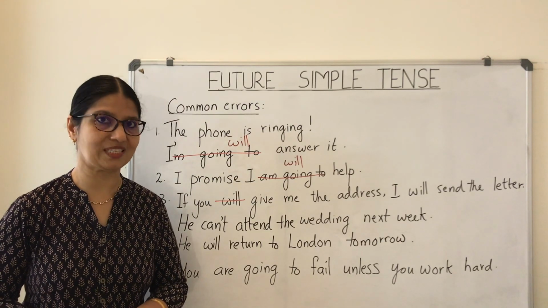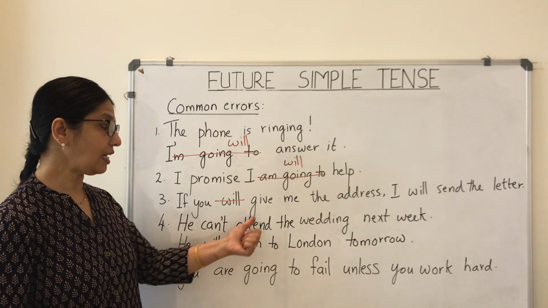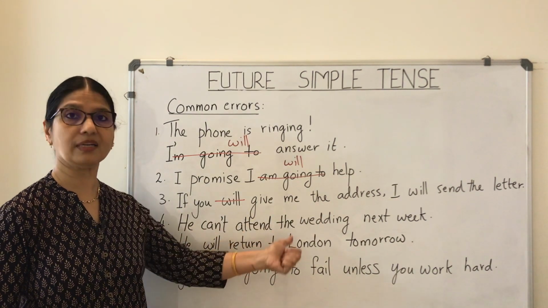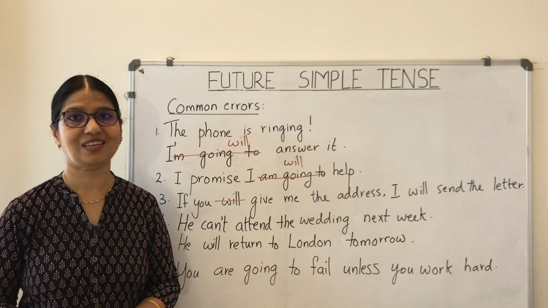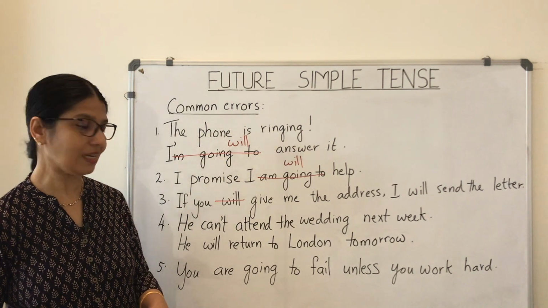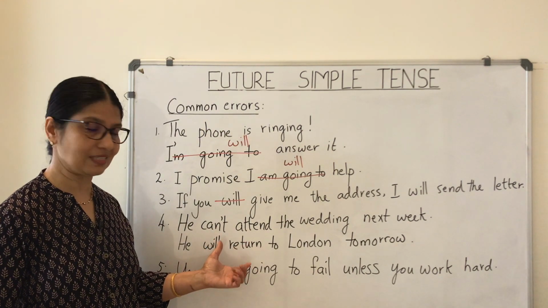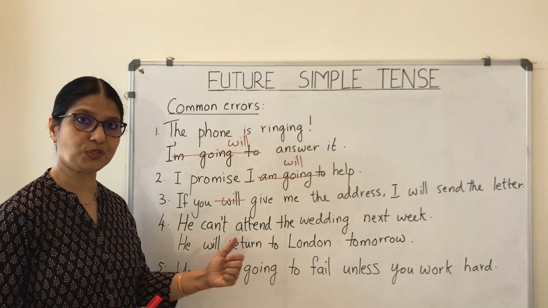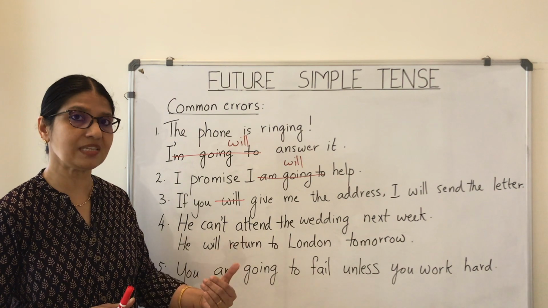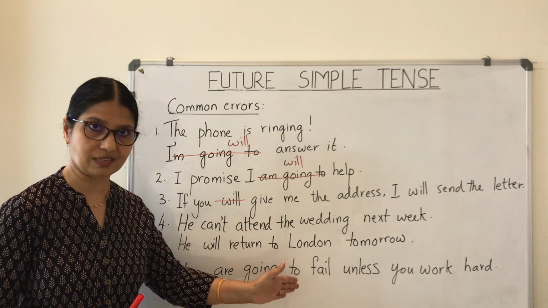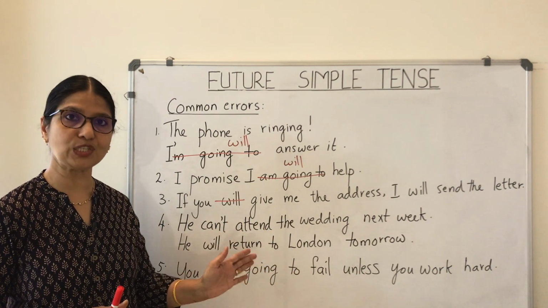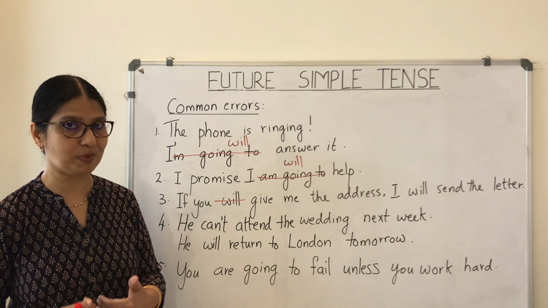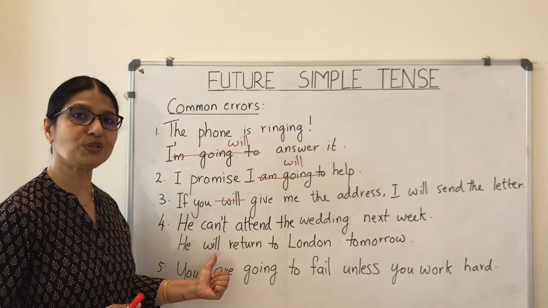Here is the fourth question for you. He can't attend the wedding next week. He will return to London tomorrow. Here you can see that the mistake is in the second part of the sentence. Here I have used will plus verb to talk about a future action. And what is the action? Returning to London. You can see that for such an action to take place, plans or arrangements would have been made earlier, before speaking. So it's wrong to use will.